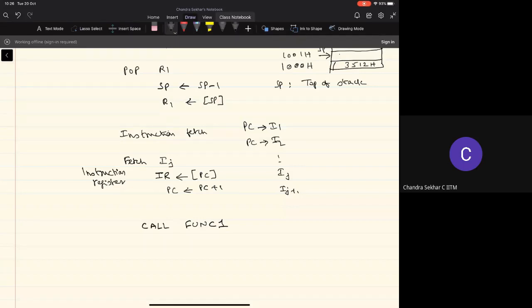So basically, I want to make a call to this function. What is involved in making a call to this function? Basically, my execution of the instructions will have to move to the location where function 1 is stored or available. So I have to put the address of